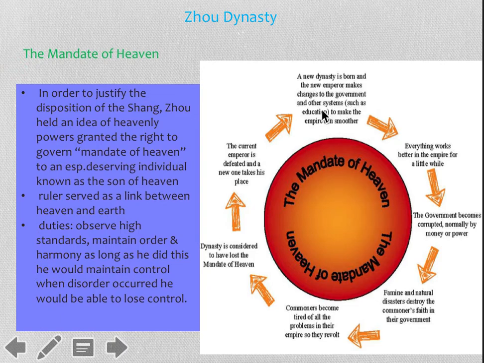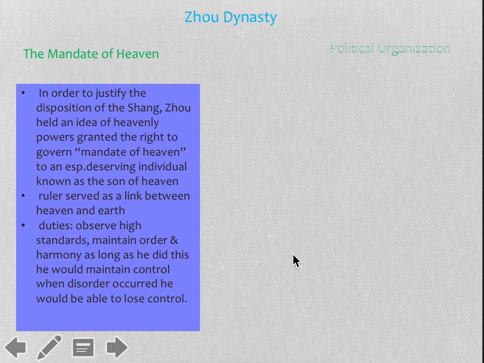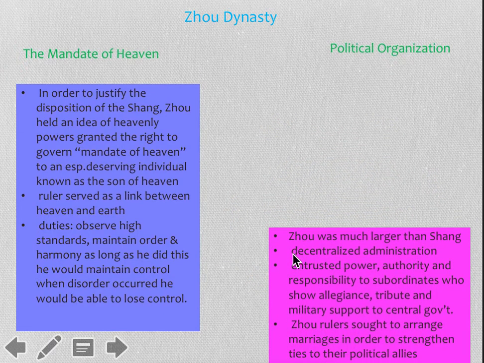The new dynasty is born, and the new emperor makes changes to the government and other systems to make the empire run, and then everything works better in the empire for a little while. The government becomes competent, everything's good, but then famine and natural disaster destroy things. The commoners become tired. The dynasty is considered to have lost the mandate, and the current emperor is defeated. So it's just a cycle, this idea of the mandate. But again, that's what they used.